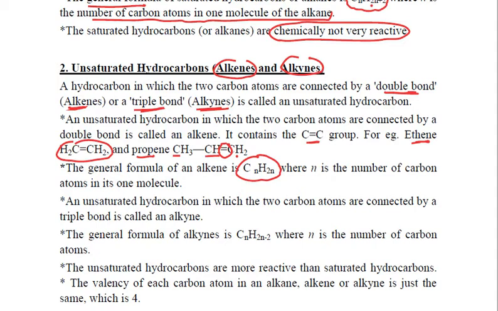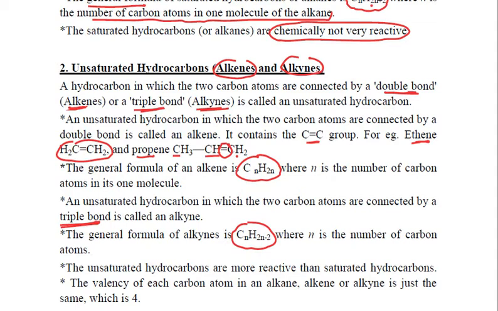Talking about the alkynes, we have just said that alkynes are those unsaturated hydrocarbons in which there is a triple bond between the carbon atoms. Talking about their general formula, it is CnH2n-2, where n is the number of carbon atoms.